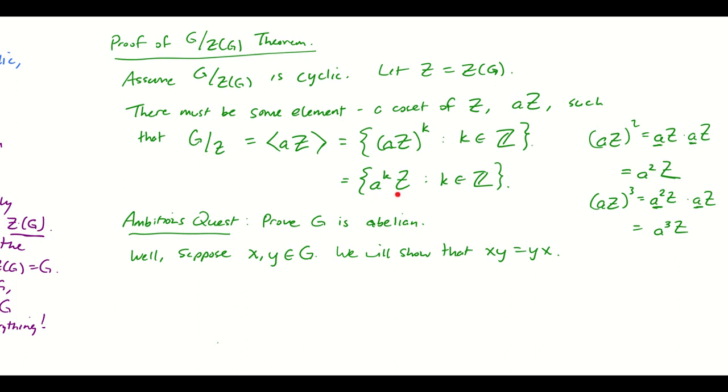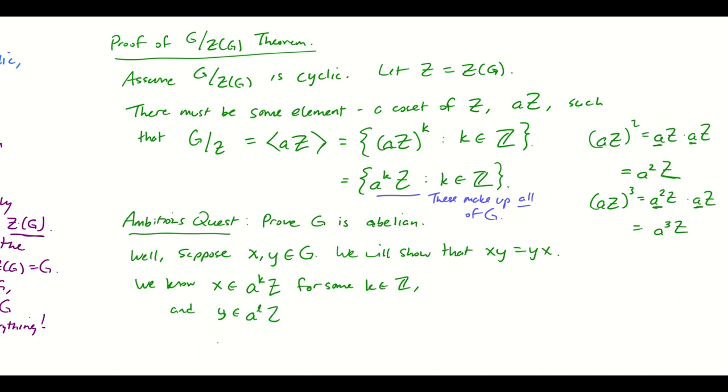We know that every coset looks like A to the K times Z, the center, for some integer K. And because the cosets make up all of G, just because cosets partition a group, we know X has to belong to A to the K times Z, that coset, for some K, and Y must belong to A to the L times Z for some L.